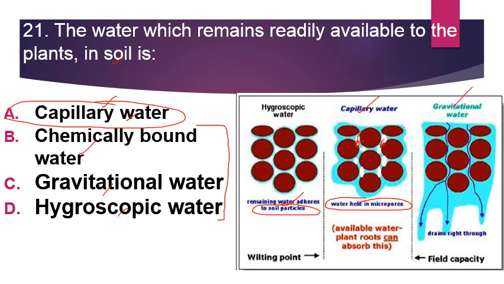Then gravitational water, the water that drains downwards and reaches the water table, is not available for the plants. While in case of chemically bound water, it is combined with some chemical substances, which is again not available for the plants. So the water which is readily available for the plants in soil is the capillary water.